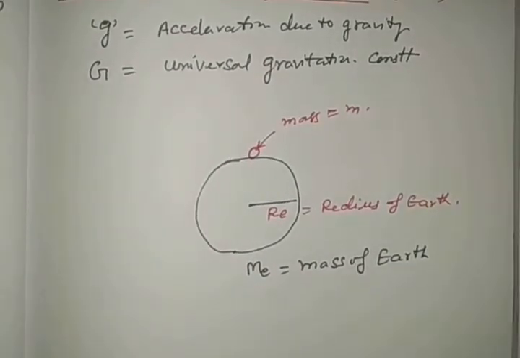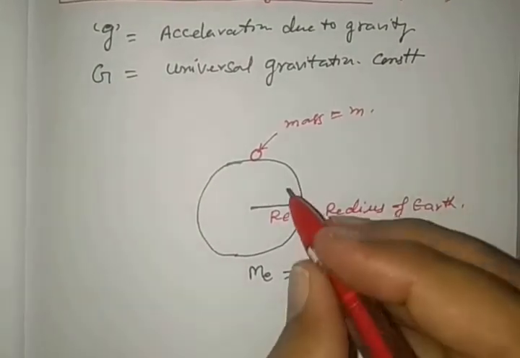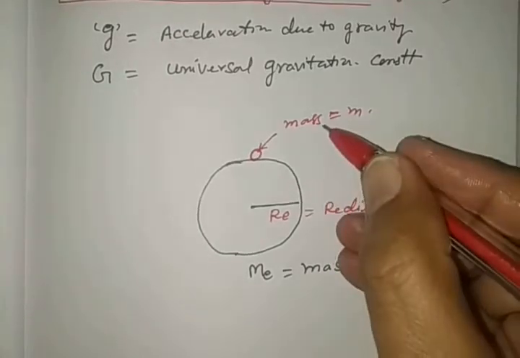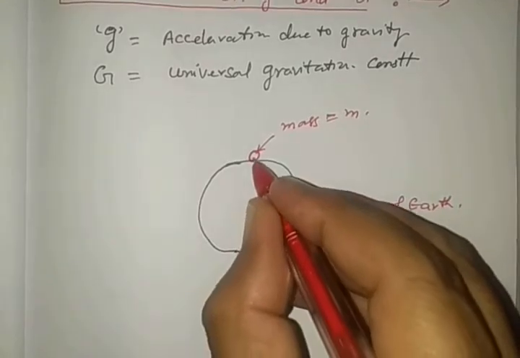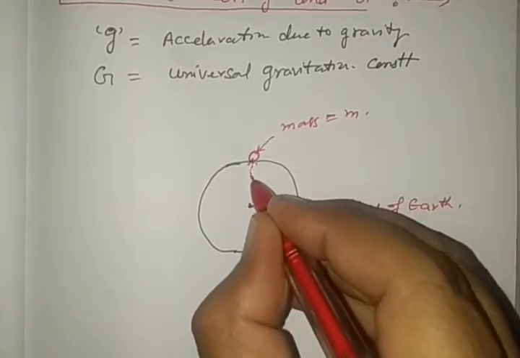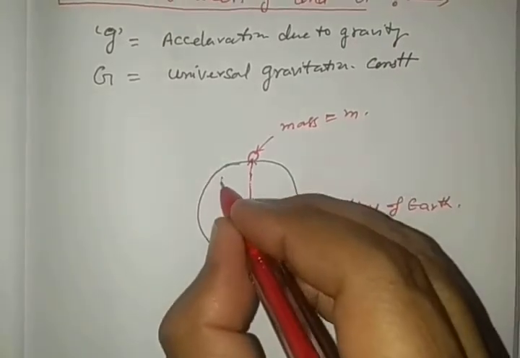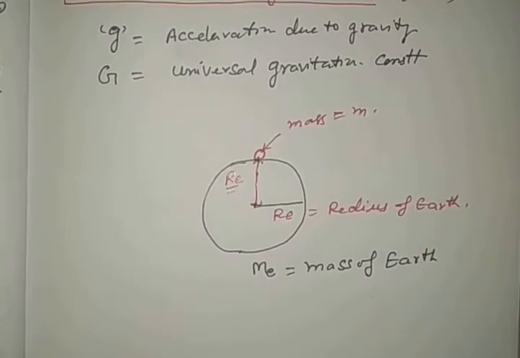So we may say that a body of mass m is kept on the surface of Earth. We are going to see the distance between Earth and the body. The distance we will take from the center of Earth. In that condition, the distance between the centers of both bodies is approximately equal to the radius of Earth. See very carefully here.